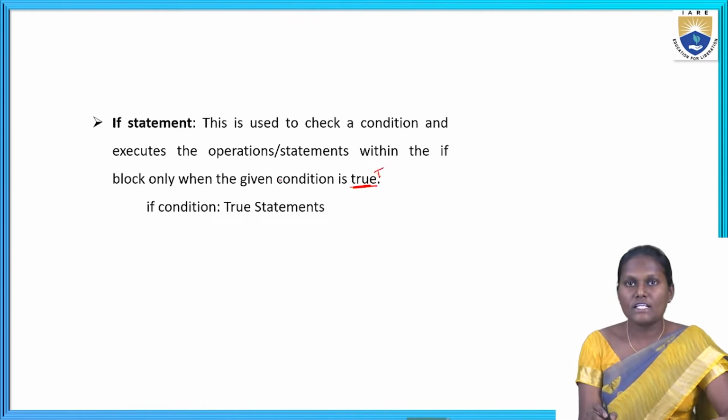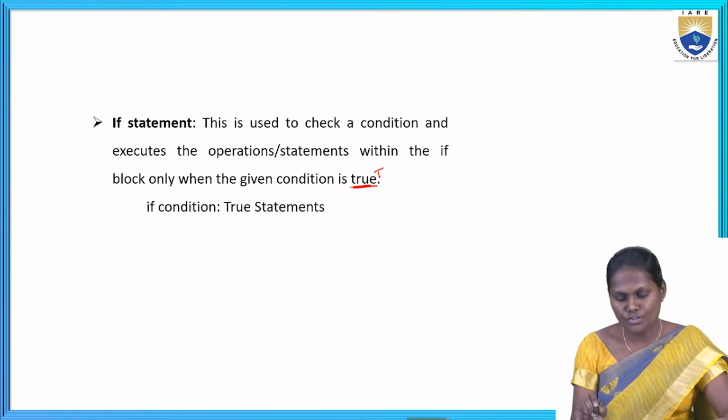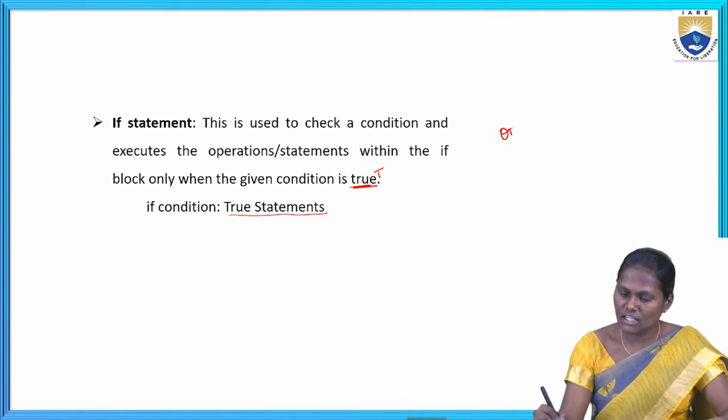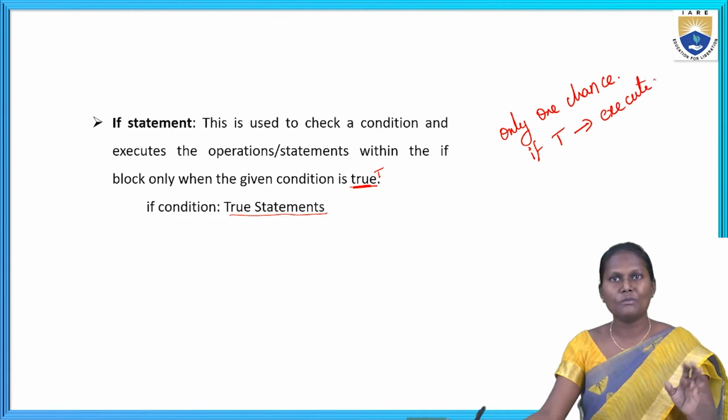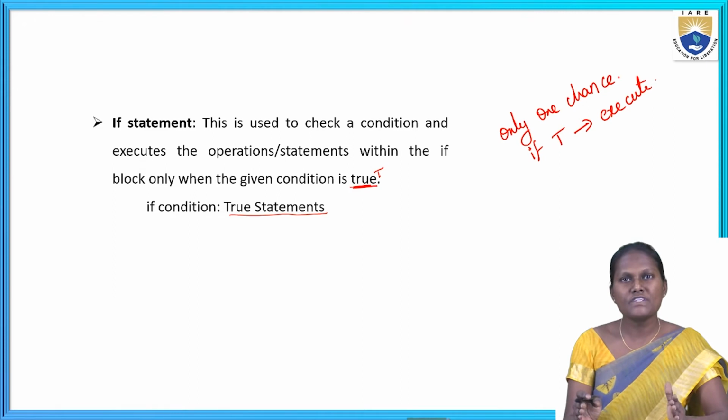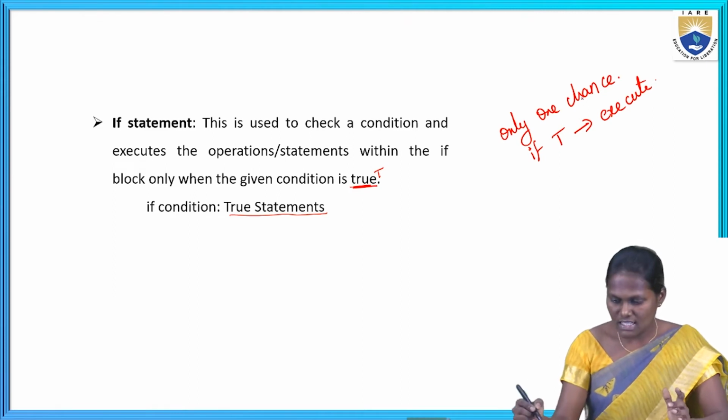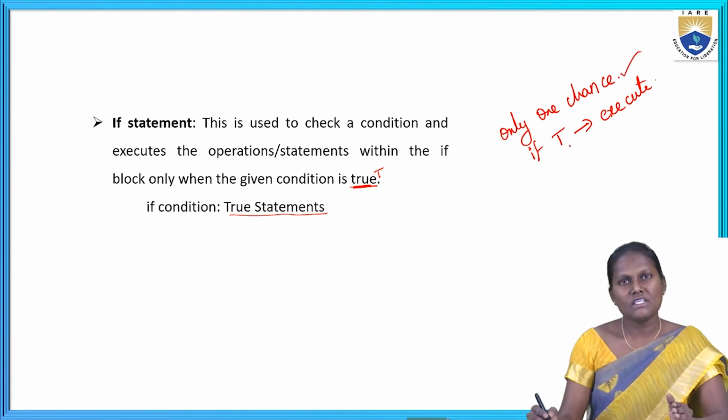It takes only one chance. We can remember it in two steps: the if statement takes only one chance, and if the condition is true, it is going to execute.